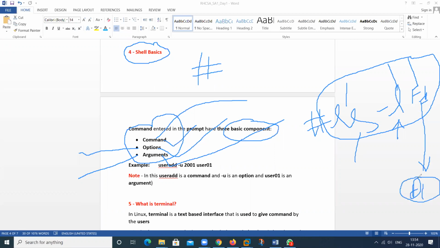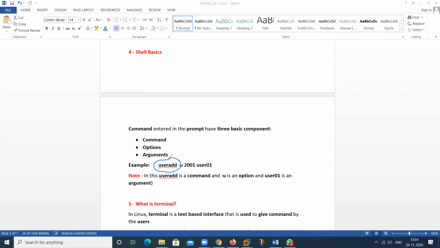Suppose at this time we have one option, that is useradd. This is my command, and I want to assign the user ID for this particular user. So we can use this option, and this is your argument. So at this time, useradd is a command, -u is an option, and this one is an argument. Any doubt here? No doubts. So I will show this.